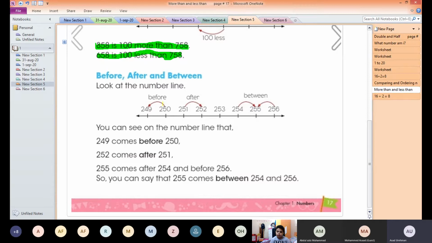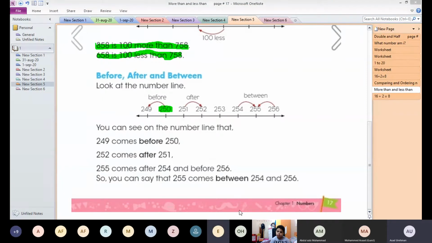So what is the before concept? If the question is asked, you check the number before 250, so you have to check exactly back, exactly before the number which the question is asking you about.